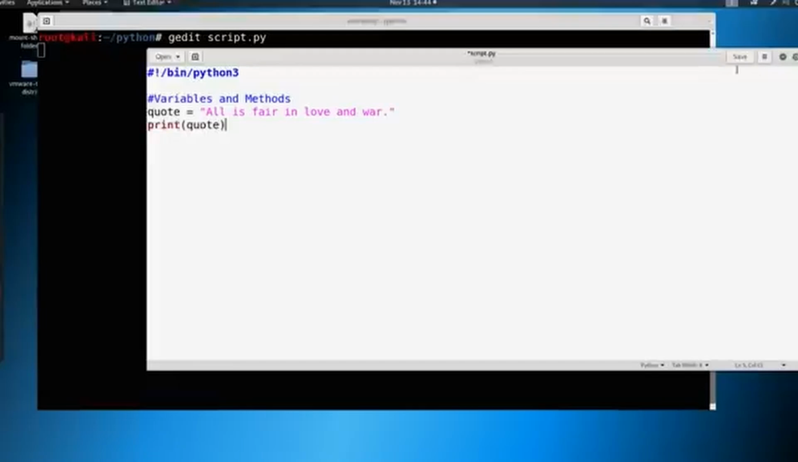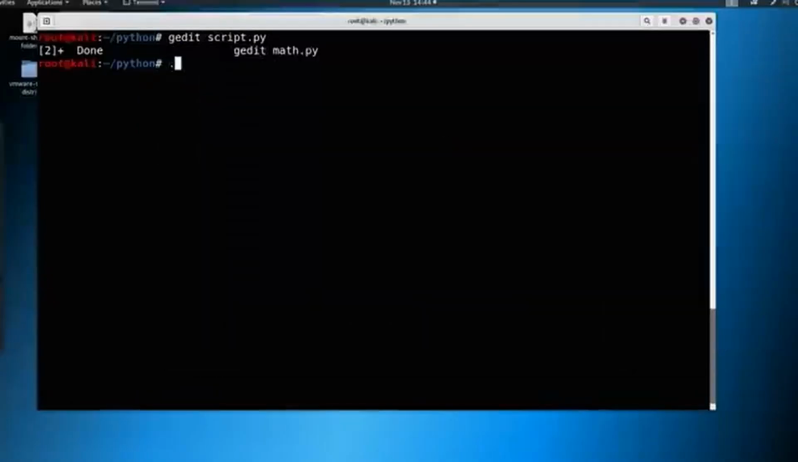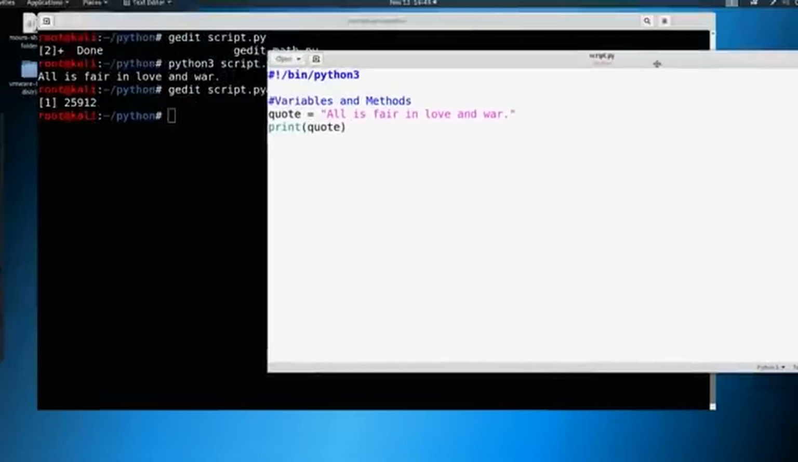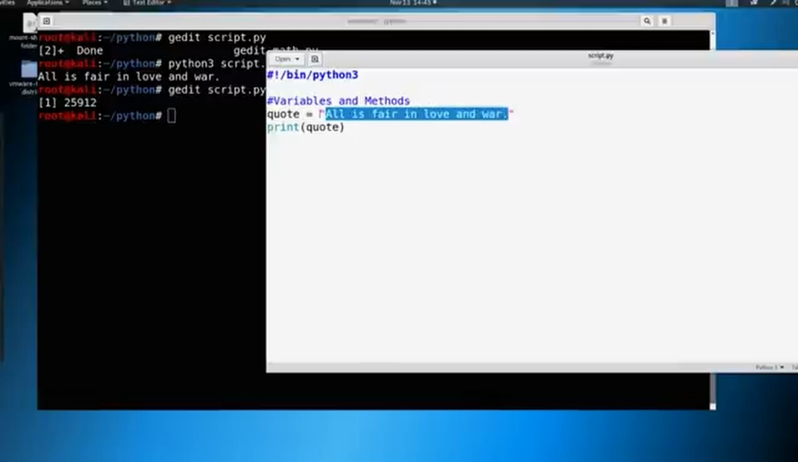and save this, and I forgot the ampersand, so excuse me, we're going to close it, and let's just run script.py, sorry, python 3 script.py. You can see it says all is fair in love and war. So if we gedit this and add the ampersand now, we defined what was in our variable here, which was this string, right? We've talked about strings. We put a string here as our quote, and we printed the quote.